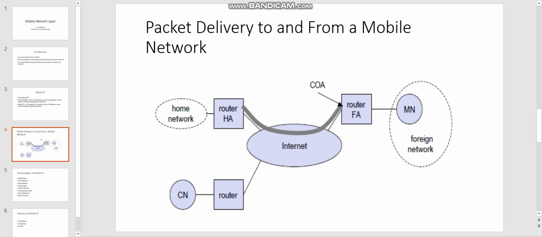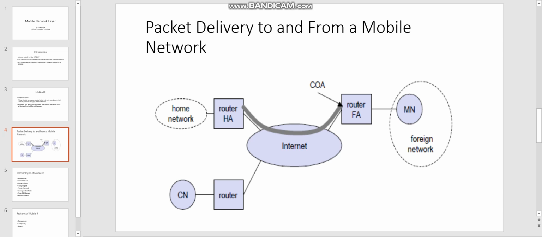Next, the home network. The home network of a mobile device is the network within which the device receives its identifying IP address, also called its home address. Within the home network, there is no need for Mobile IP. The home network is the subnet the mobile node belongs to with respect to its IP address. Next is the home address. The home address of the mobile device is the IP address assigned to the device within the home network.